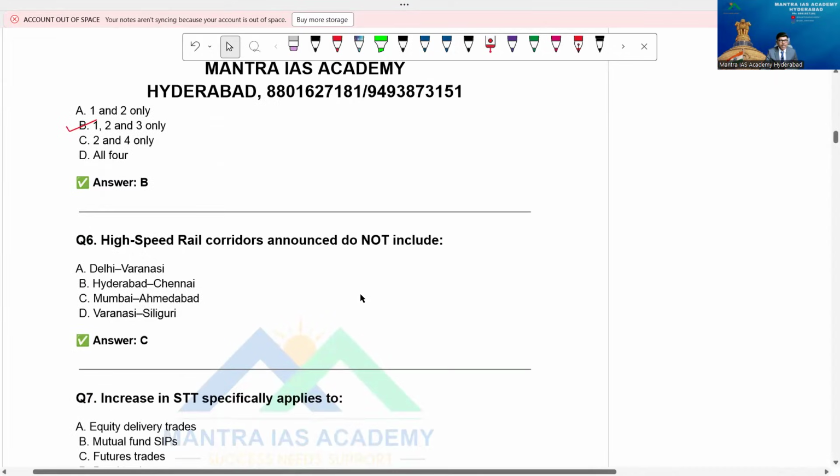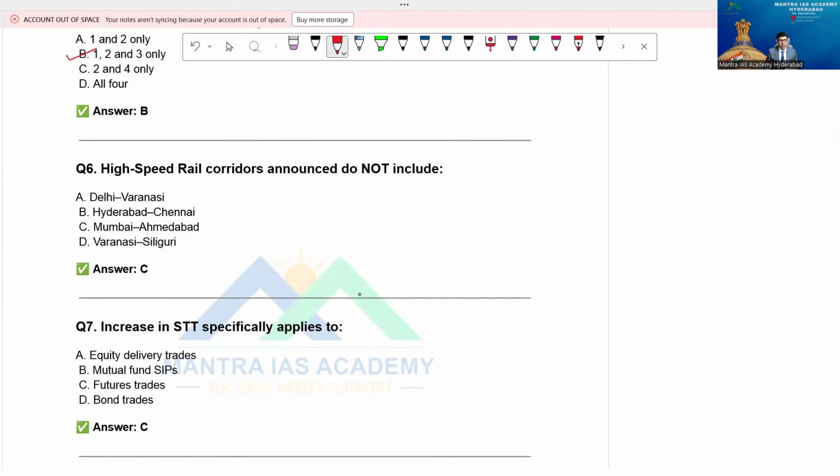High speed rail corridors announced do not include which one? This is a very important point. If you want to know the 7 corridors, I already mentioned them in my video.